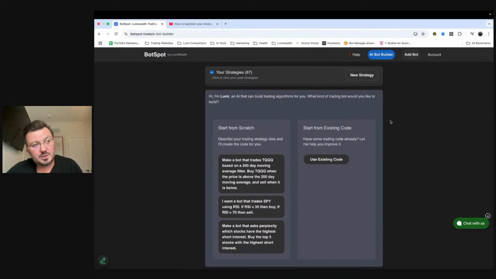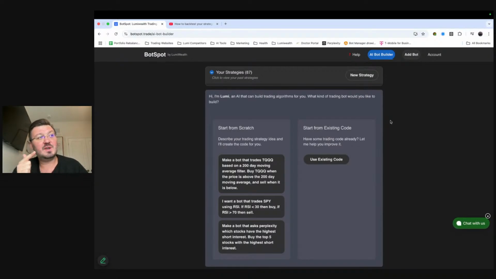So if you go to Chat GPT and you tell it, make me a trading bot that does X, Y, and Z, first of all, it's not going to do it properly. I know this because a lot of our clients do this all the time and tell me about it. I know this because I've done this a bunch of times. It just is not trained to do it properly.